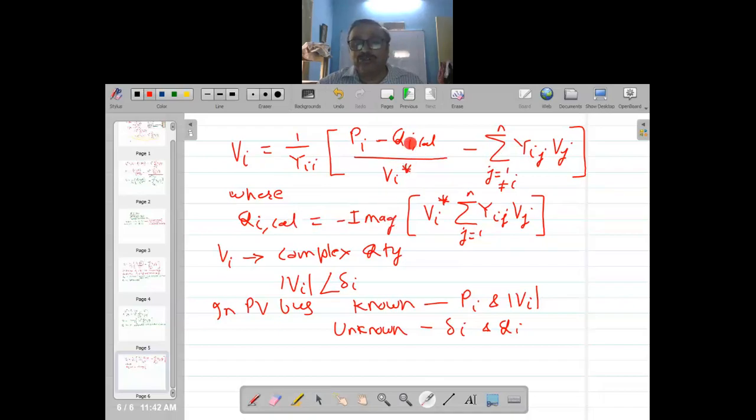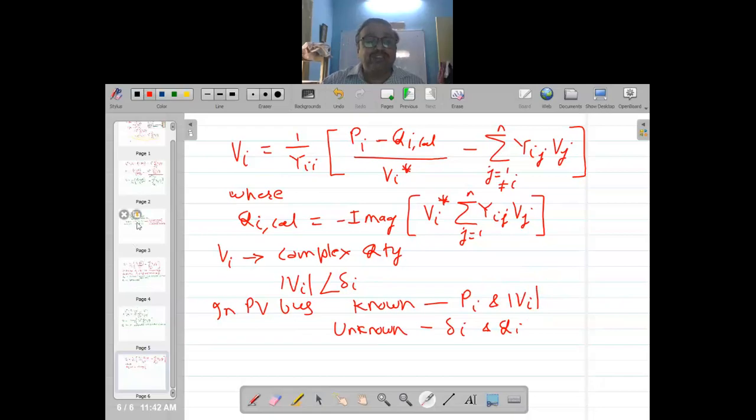That Qi is substituted here. Then we calculate Vi. Now we will get a complex quantity which is mod Vi at an angle delta I. But as it is a PV bus, what we know already is modulus of Vi. So we don't use this modulus of Vi which we have calculated, and we use whatever is specified.